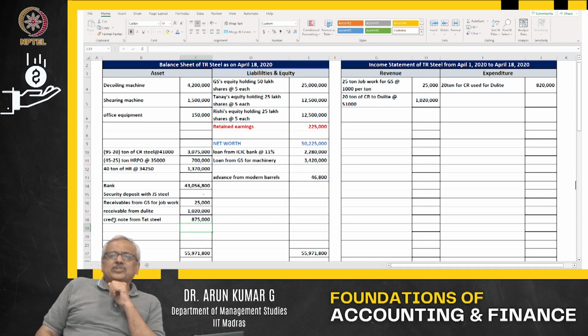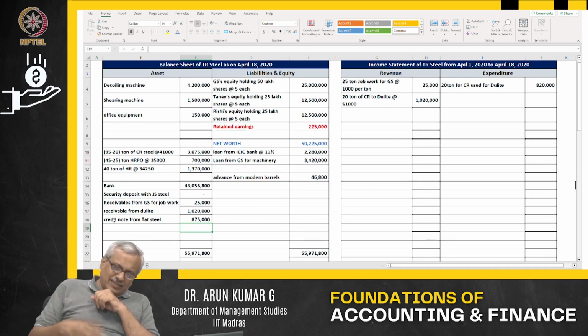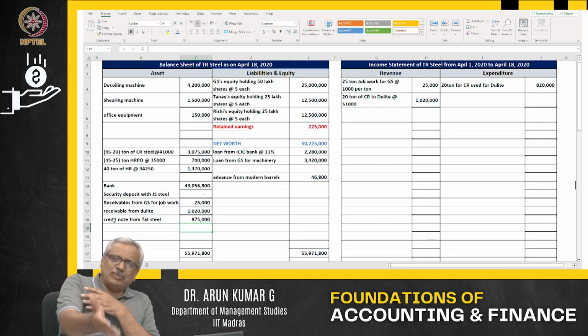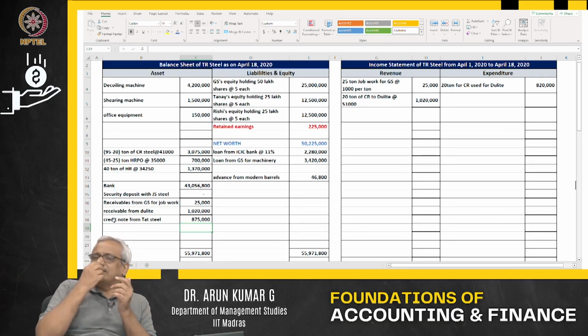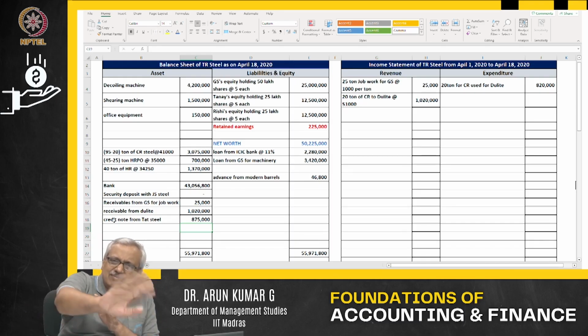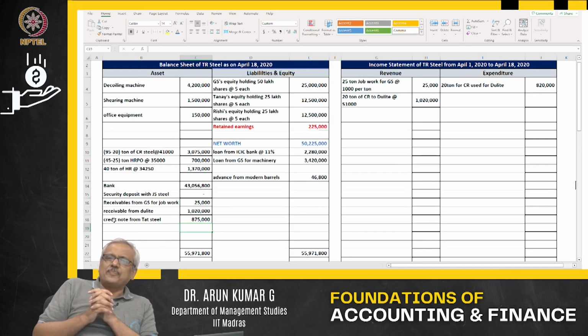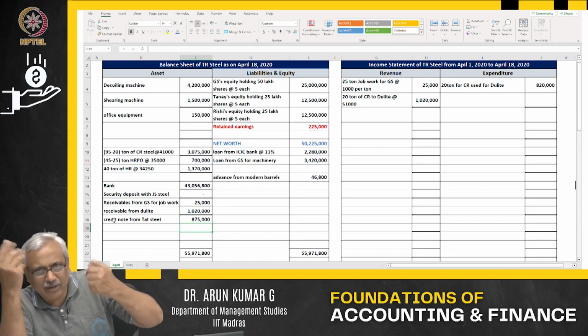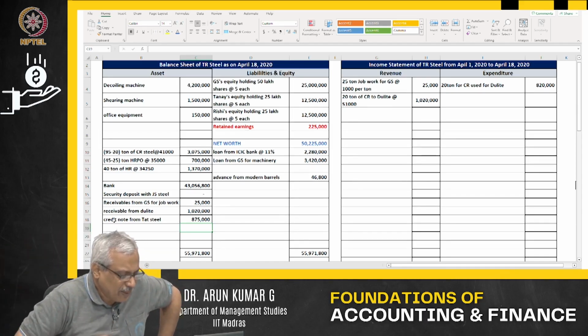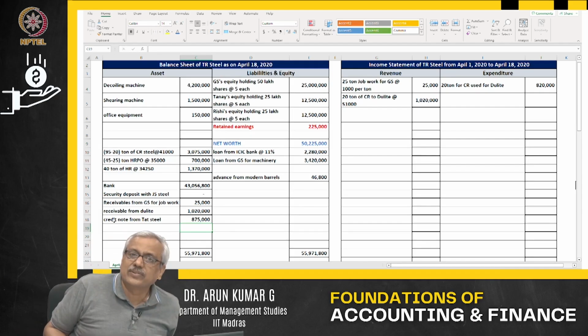One can argue, sir, what happens to transportation cost, etc., if you are incurring? Yes, if the transportation is incurred by you, it becomes an expenditure, cash is going down. If the transportation is incurred by them, that is, they promise to pick it up from your factory, no impact on your balance sheet out there. Here, I have assumed that it's all picked up from their factory, so I have not taken it as an expenditure. If you want, you can say that in transporting the goods back, they incurred an expenditure of whatever X amount. You can reduce from the bank account and add it to an expenditure. I'm not really going to be much worried about it in that particular case.